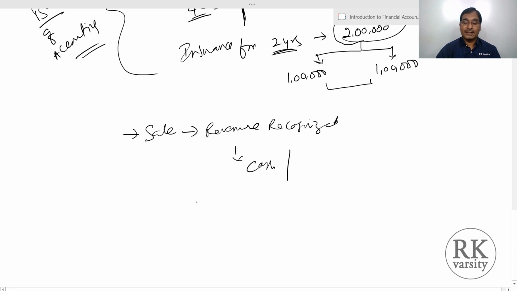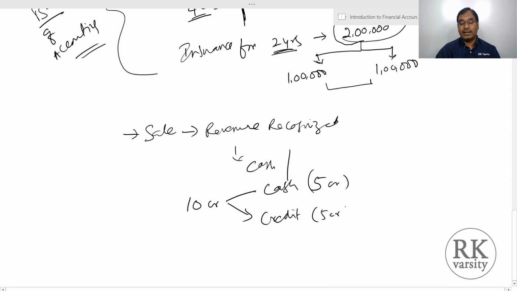That means, let us say you made a sale of 10 crore. On this, 5 crore is on a cash basis and another 5 crore is on credit. Even though one is cash which you receive immediately and the other is credit which leads to your receivables, this also needs to be recorded.